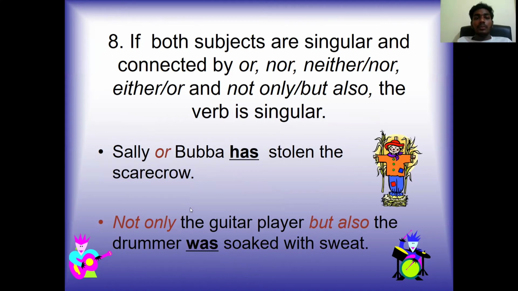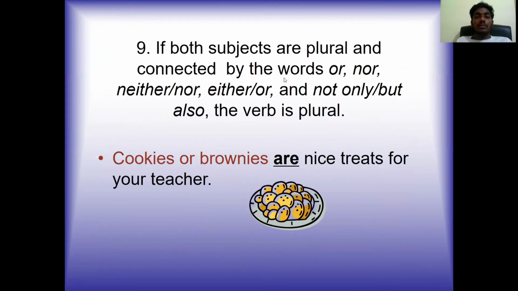Okay. Next, ninth one. If both subjects are plural and connected by the words or, nor, neither nor, either or, not only but also, the verb is plural. Cookies or brownies are a nice treat for your teacher. You see, here we are using a plural verb.